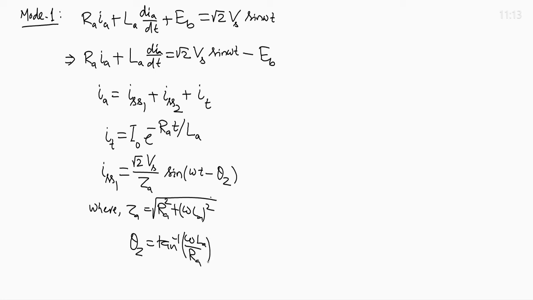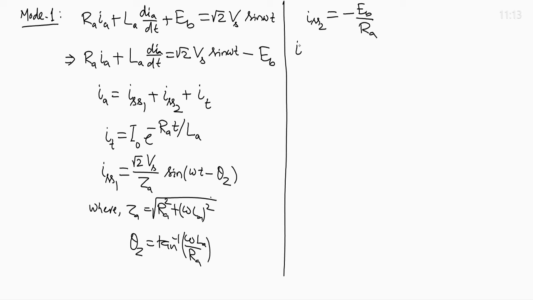So this is steady state current 1. And what about the steady state current 2, I_SS2? This is an RL circuit with a DC source of minus E_b, so the steady state current is minus E_b by R_A.